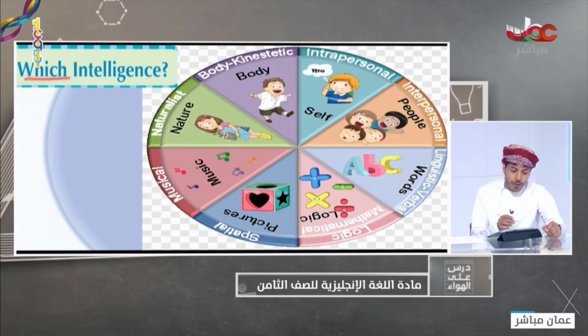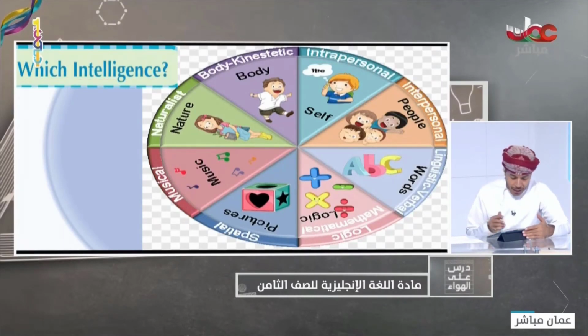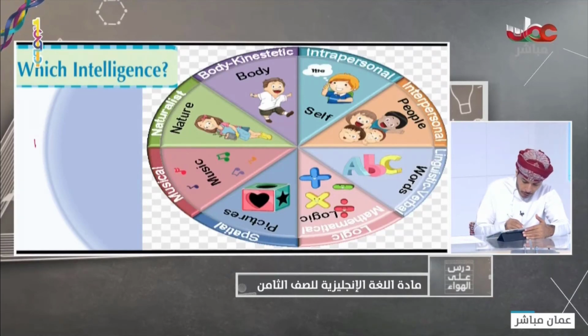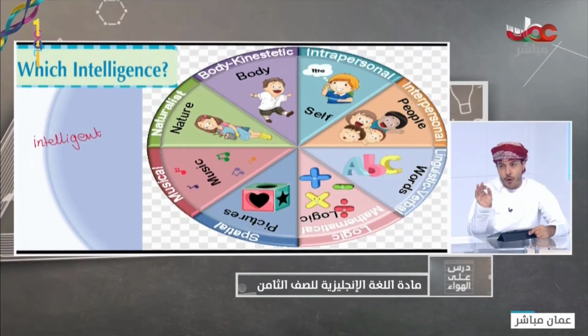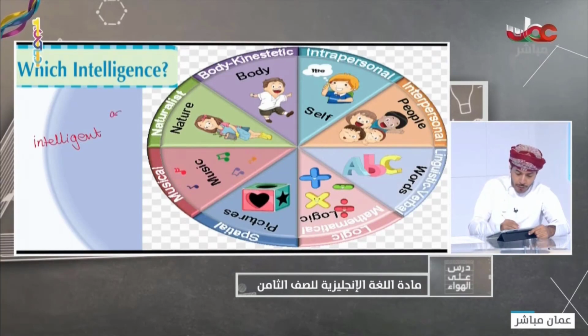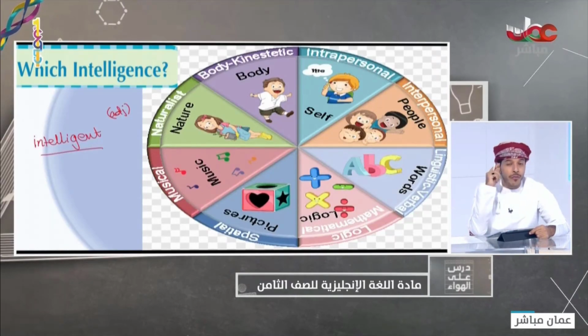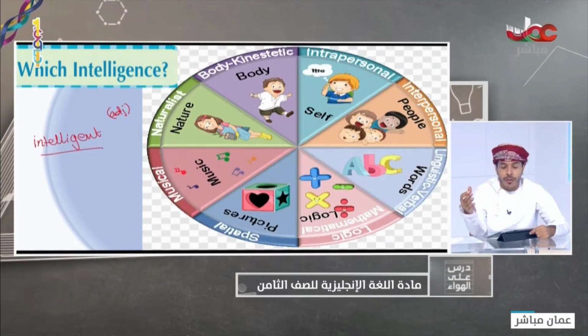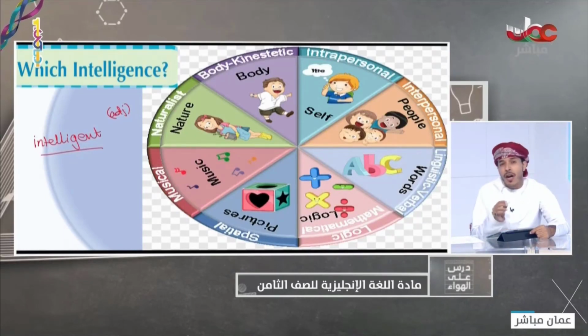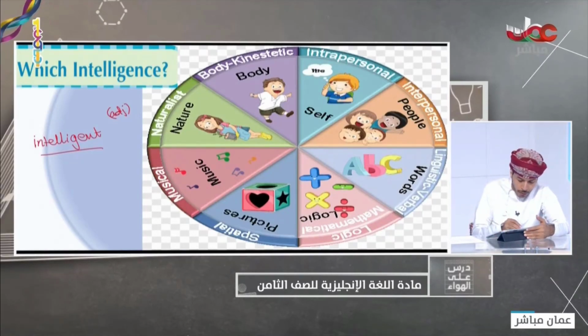And here we have which intelligence. What does intelligence mean? When somebody is intelligent, he is very intelligent. This is an adjective. This boy is very intelligent. And this means that this boy is very smart. He is clever. He can answer questions very easily. He is intelligent. Okay?